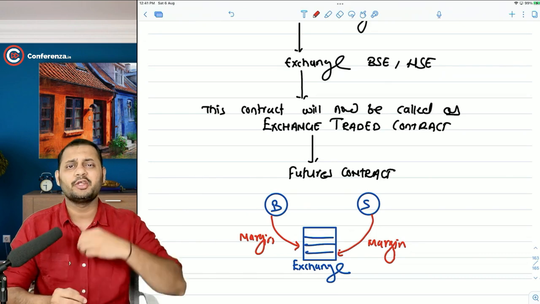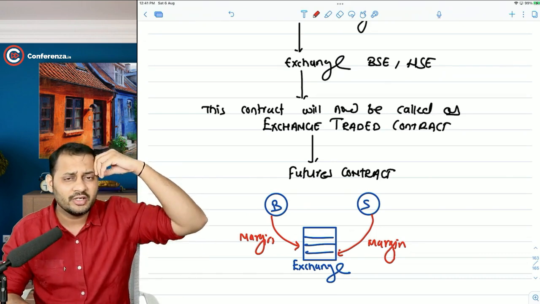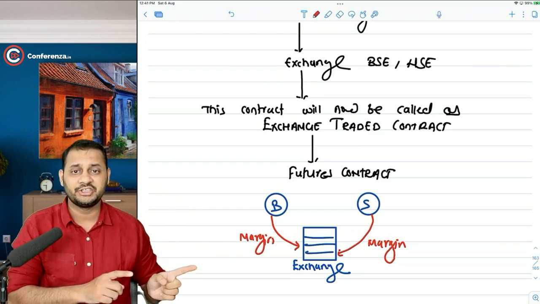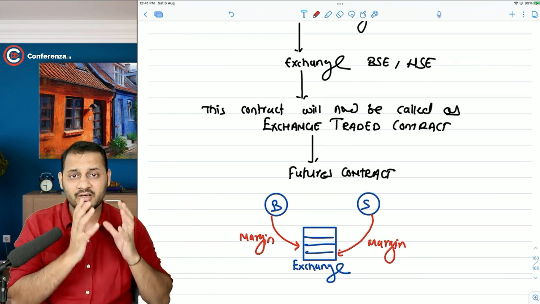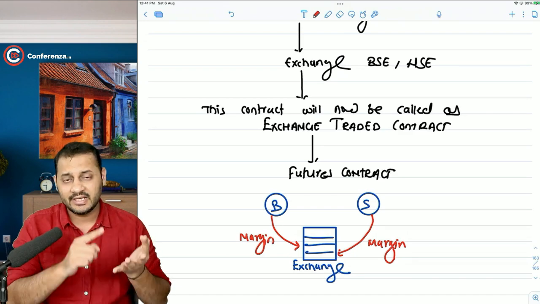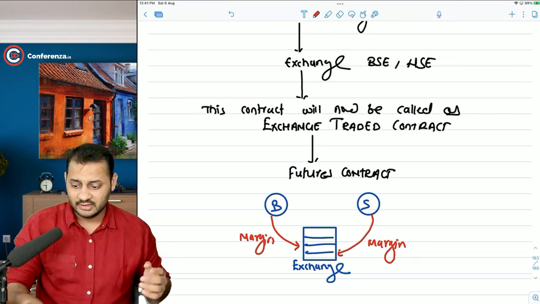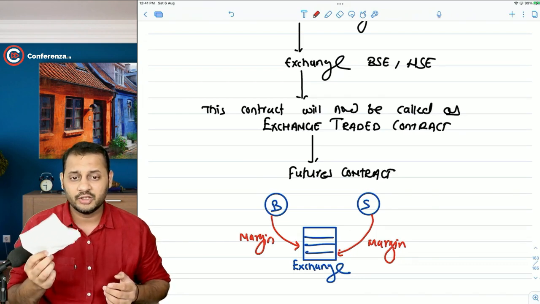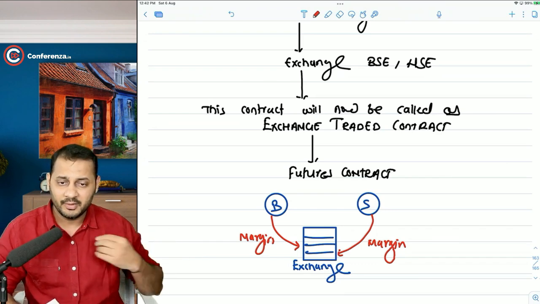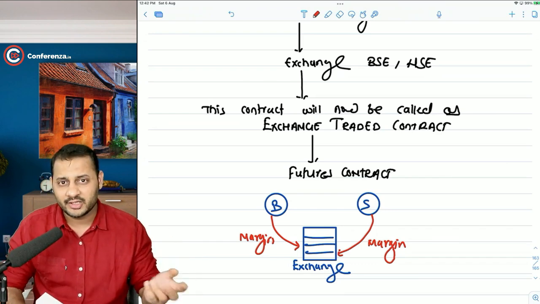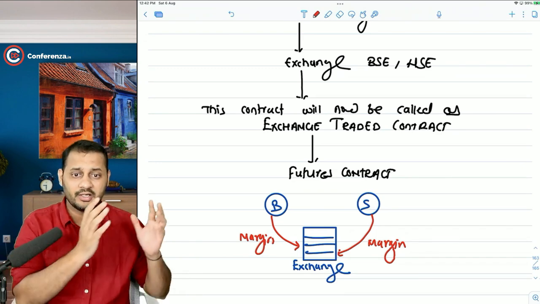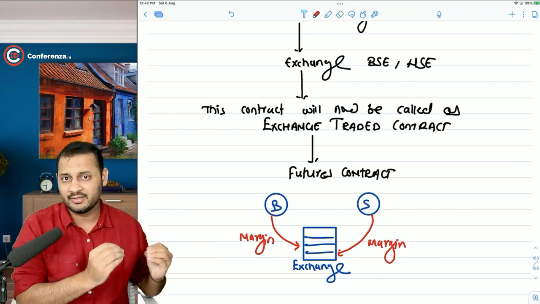But in a forward contract, you can enter into a contract on anything. You can create a derivative contract on any asset. But on exchange, that means on futures contract, there is a limited set of assets: equity share, commodities, index, currency, limited things. You won't find a futures contract on tissue paper on exchange. But as a person, we can enter into a forward contract in that. So when it comes to asset, forward contract has no limit. But in case of futures contract, there are only limited assets.